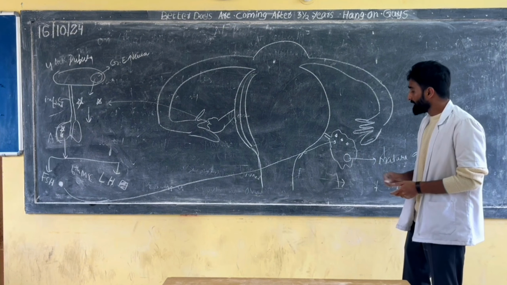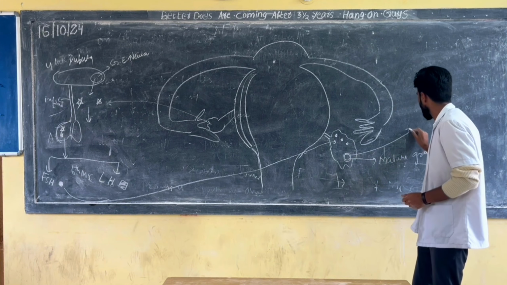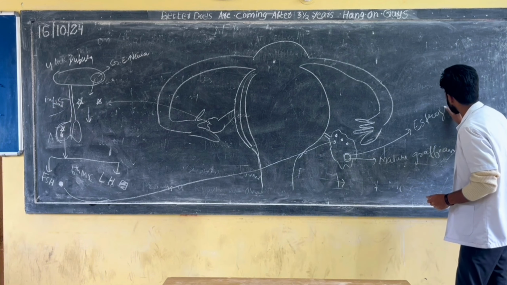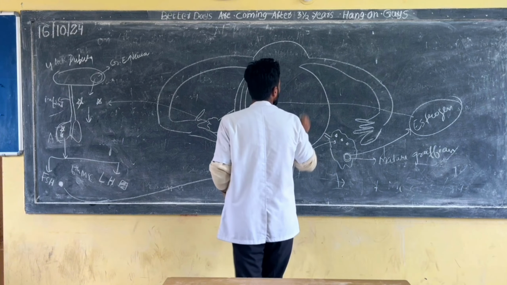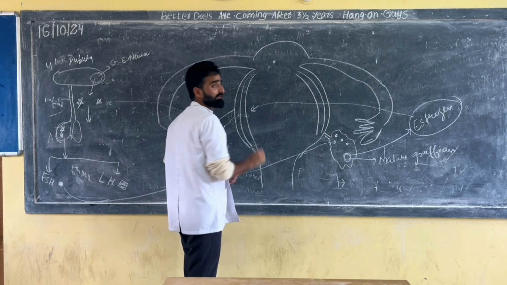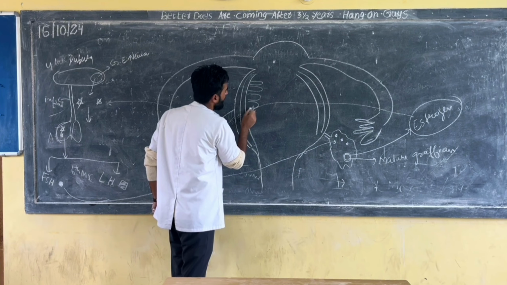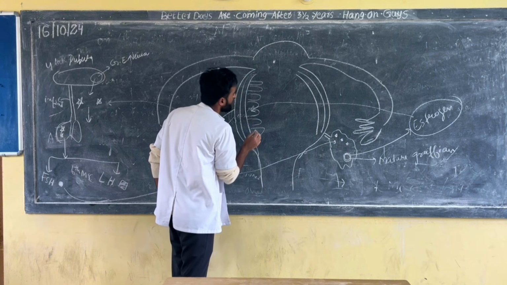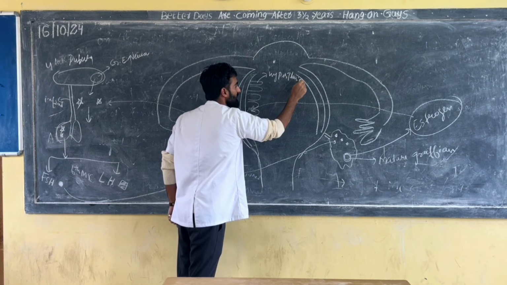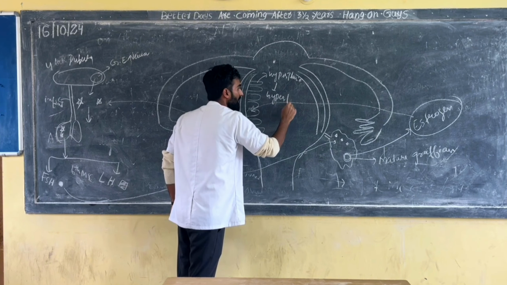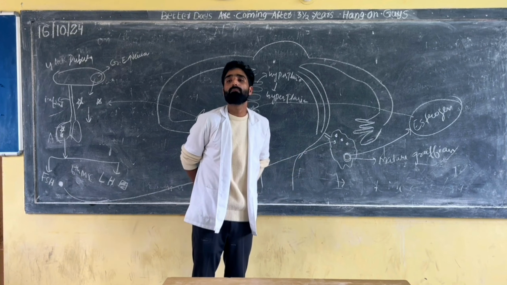When this Graafian follicle is formed, it secretes a hormone known as estrogen. This estrogen will act on the endometrium. What will it do there? It will increase the cell number, and this increase in cell number is known as hyperplasia. And this hormone estrogen is known as the hyperplasic hormone. So estrogen is the hyperplasic hormone.